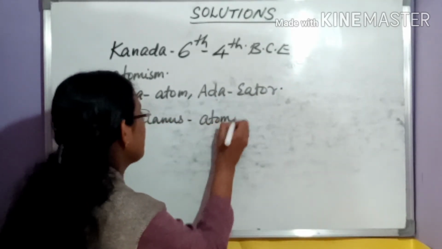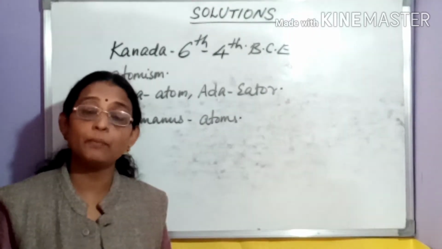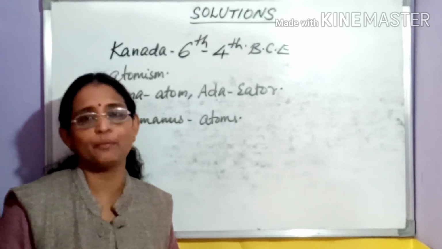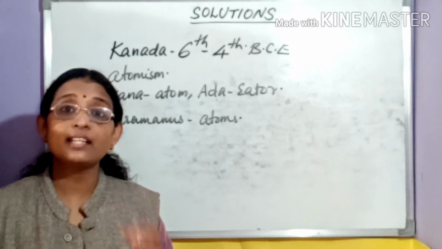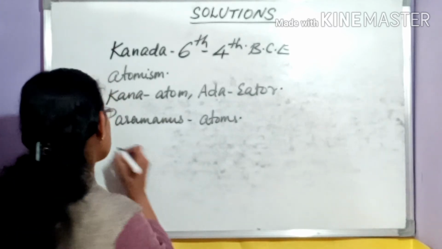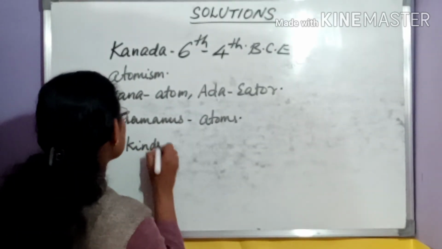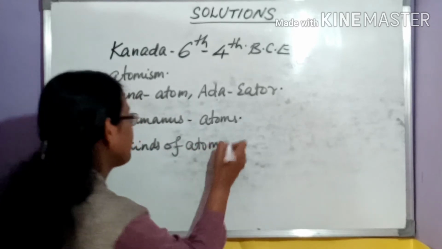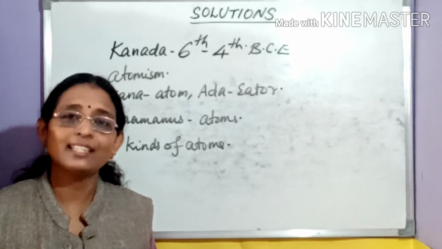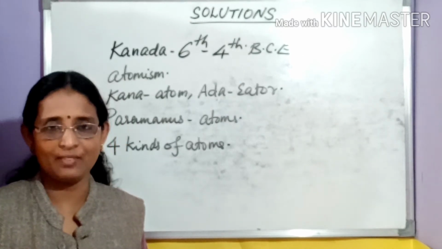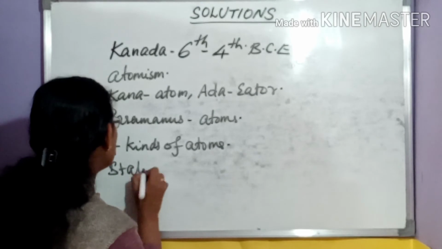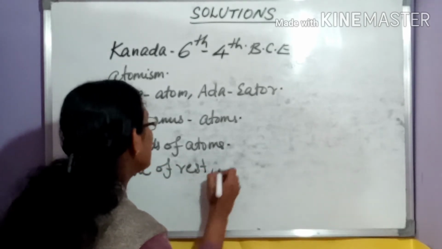Paramanus means atoms. These atoms are indestructible particles of matter, and they are indivisible because they are in a state at which no measurements can be attributed. He gave invariance arguments to determine the measurements of atoms and proposed there are four kinds of atoms. Atoms of the same substance combined form diatomic and triatomic molecules, and they differ both qualitatively and quantitatively. And there are two states of atoms, the state of rest and the state of motion.